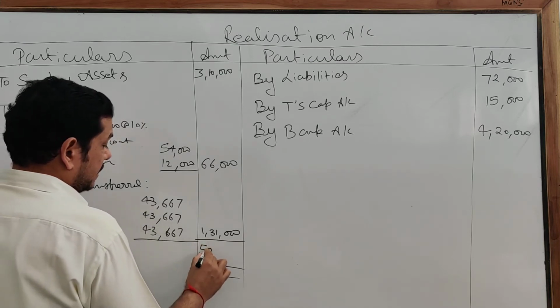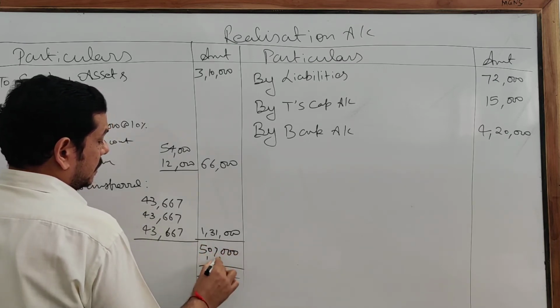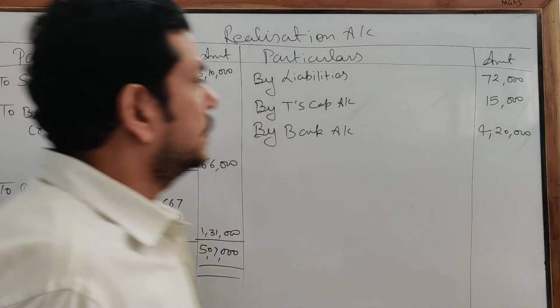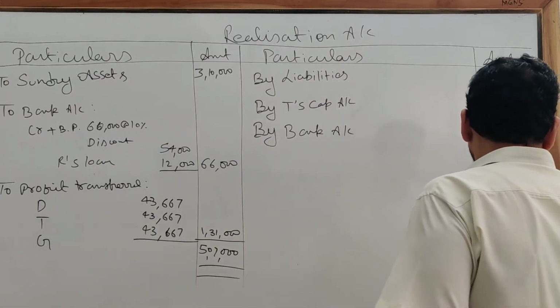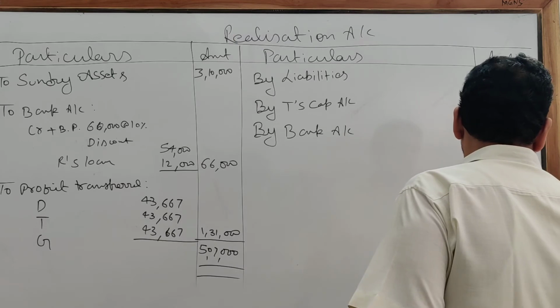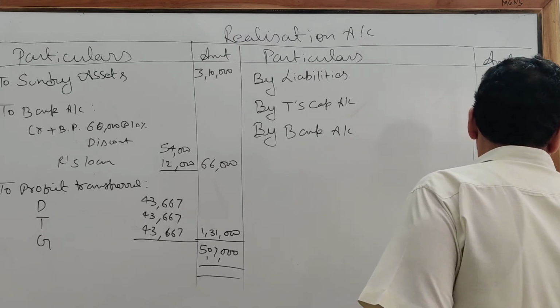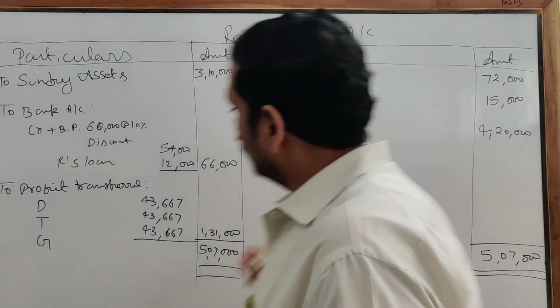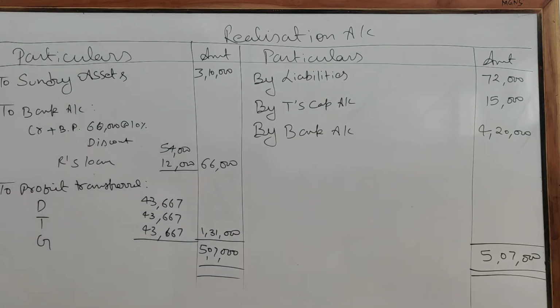Total is 5,07,000. So in this case, your realization account is prepared. Now we are going to prepare the partners' capital account.